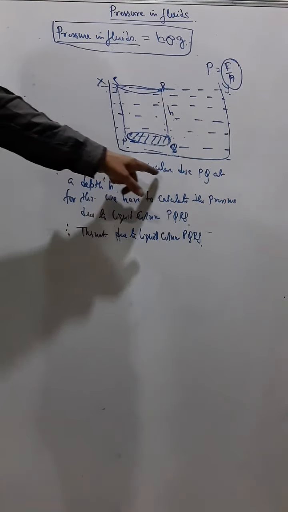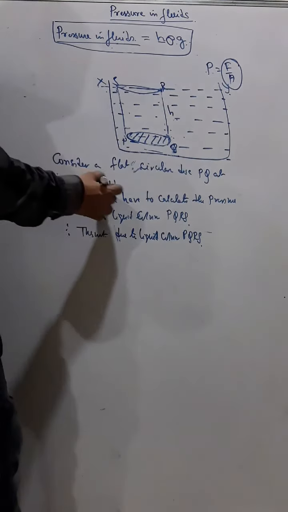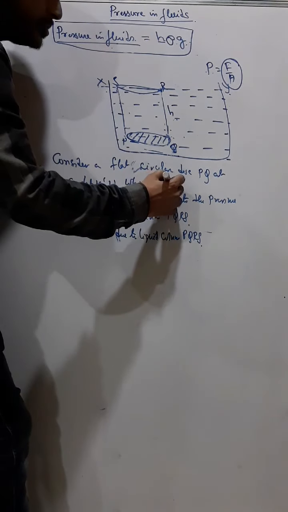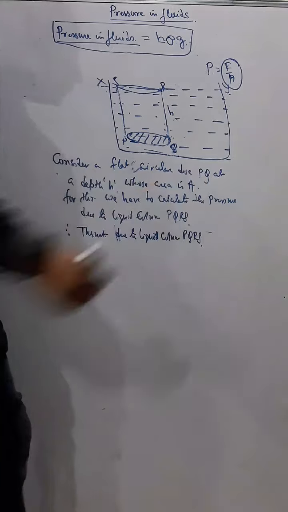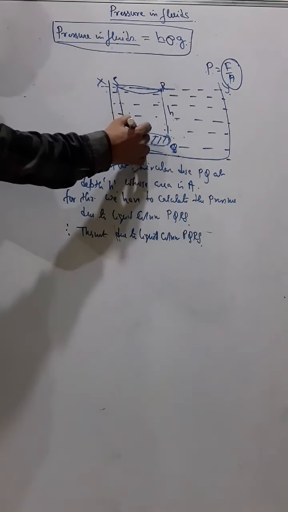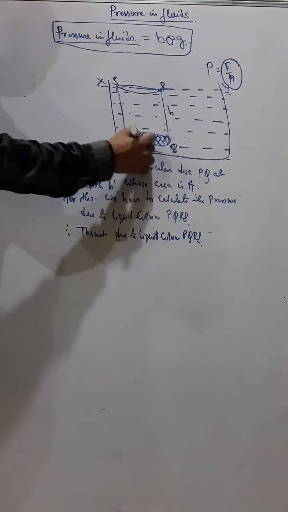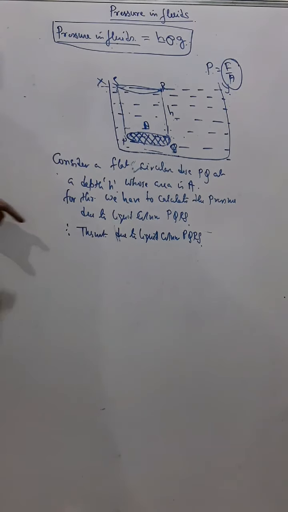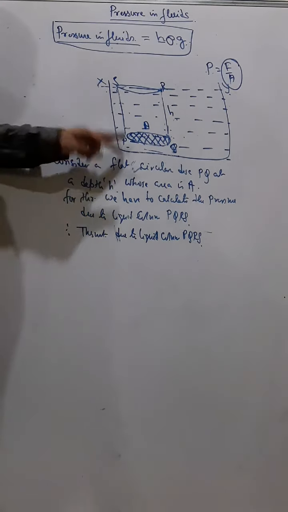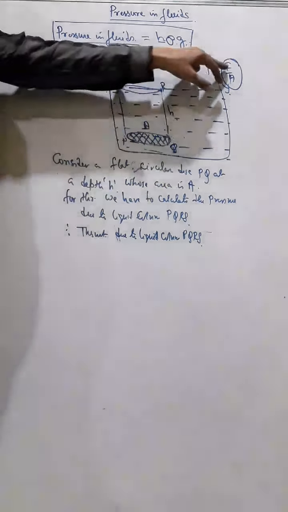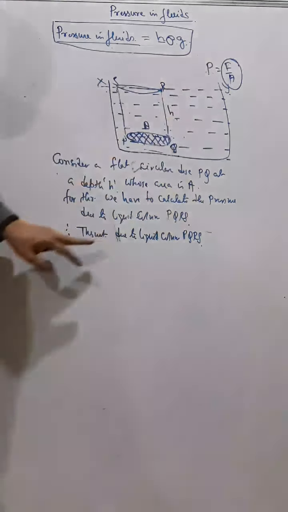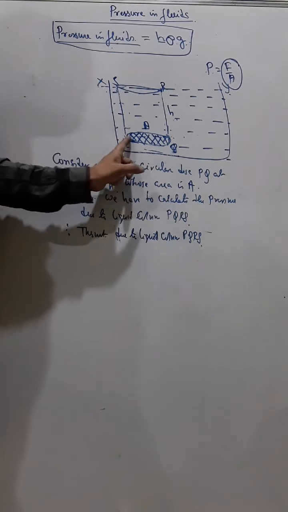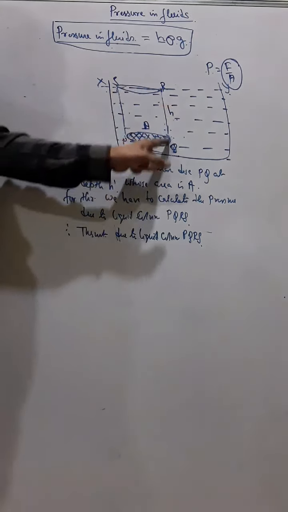Consider a flat circular disc PQ at a depth h whose area is A. That means the area of this surface is A. For pressure, first I need to calculate the force, the thrust, due to liquid column PQRS.